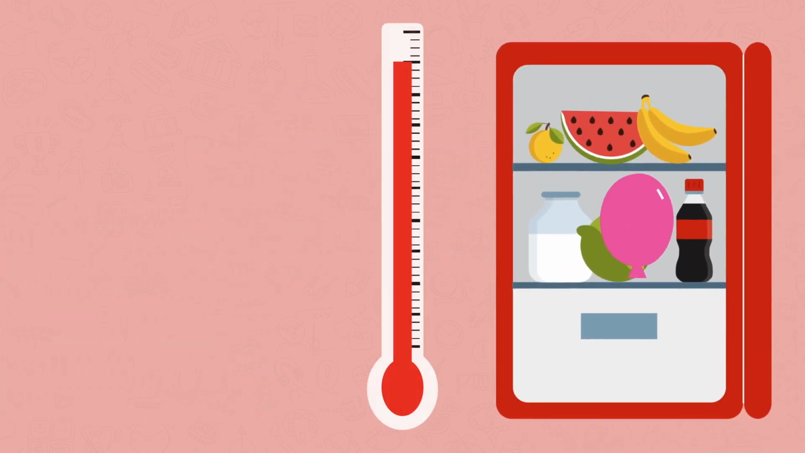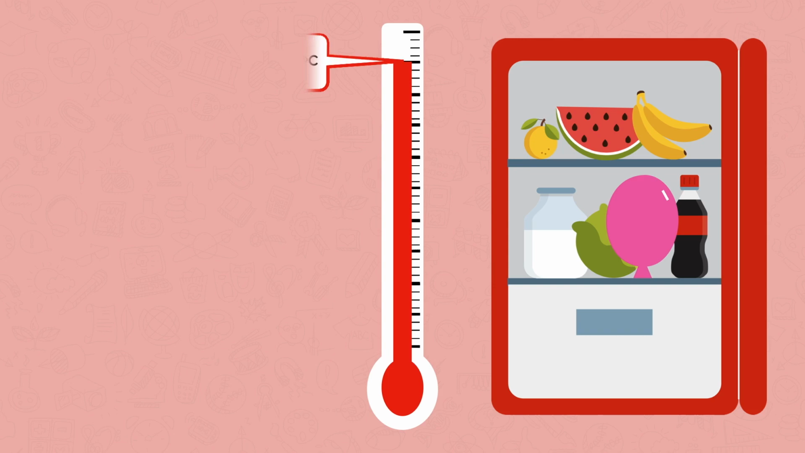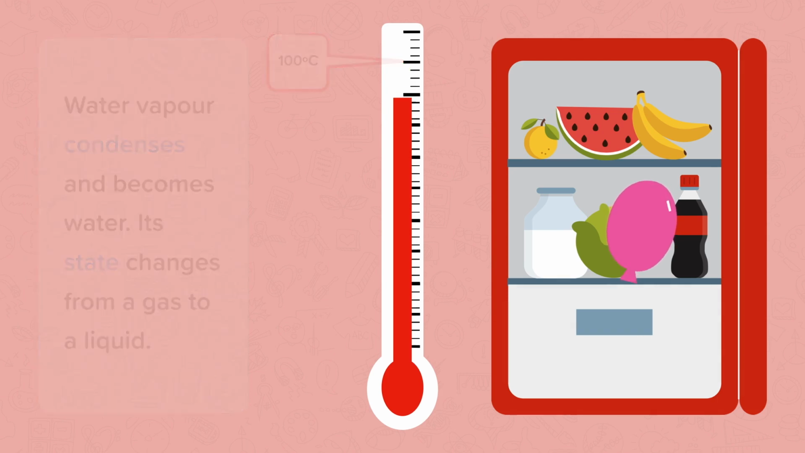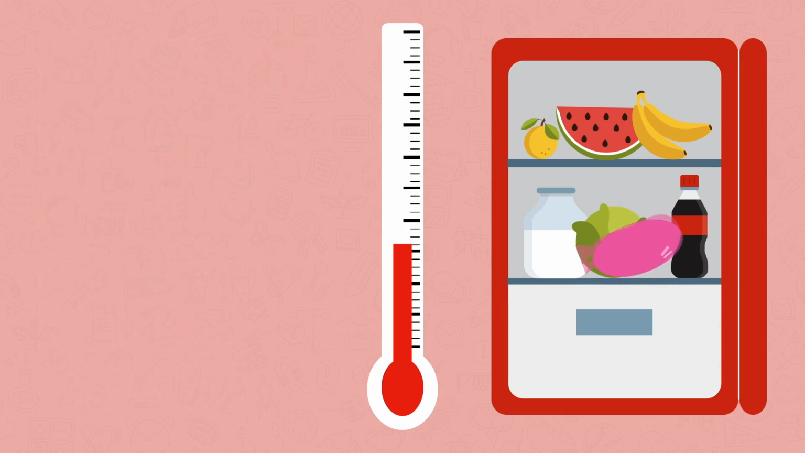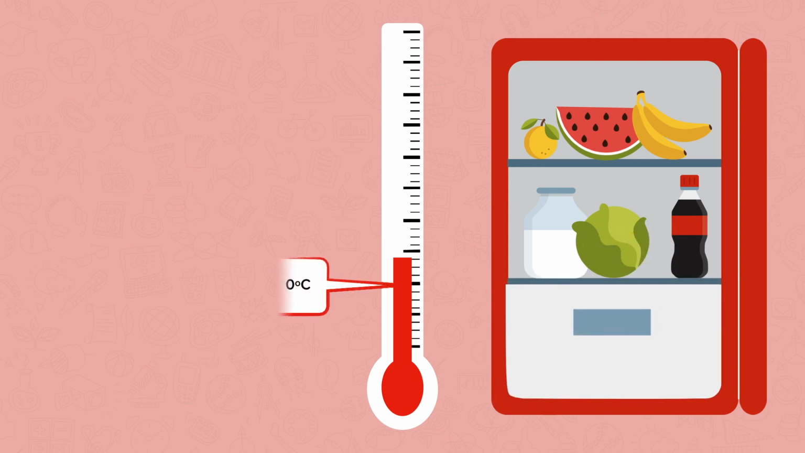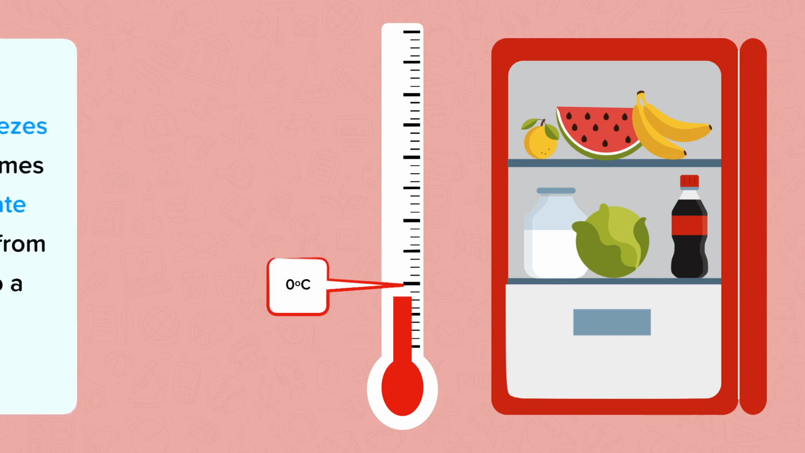If we fill a balloon up with water vapour from the kettle and put it in a fridge, it will cool down. The water vapour will change from a gas to a liquid. It will condense. If we move that balloon into the freezer, the water will freeze. It will turn from a liquid to a solid and become ice. This is known as freezing.